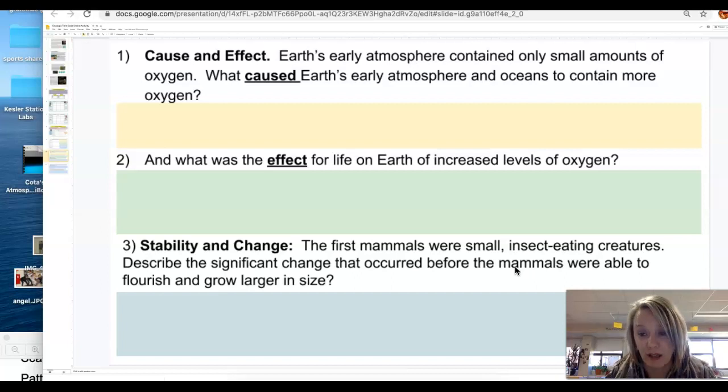Do they compare in size to some of the really big creatures we've had here on Earth before? Not really, right? There's been some really big animals here on Earth before. So what happened in order for mammals to actually grow larger? What happened to change things so that we now have large animals here on Earth?